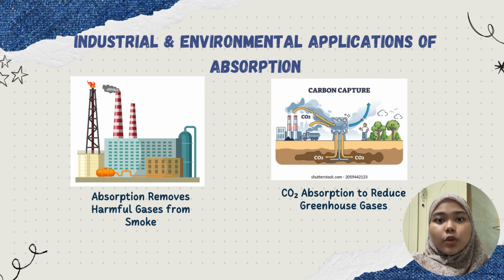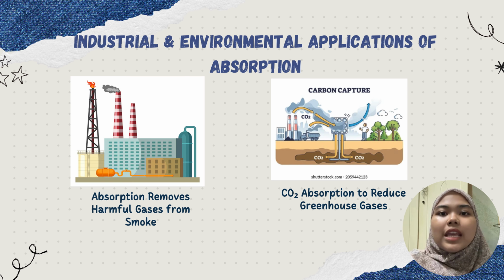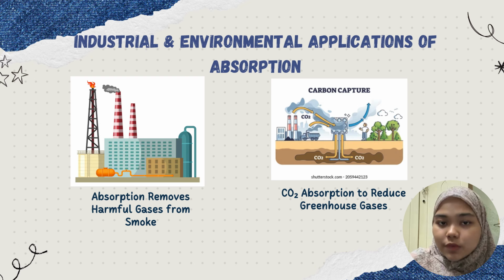Absorption is extremely important in industry and environmental protection. Many industrial processes produce harmful gases during burning or chemical reactions. If these gases are released directly into the air, they can cause air pollution and health problems. To prevent this, factories use absorption systems such as scrubbers, where harmful gases are absorbed by liquid before the gases are released into the atmosphere.